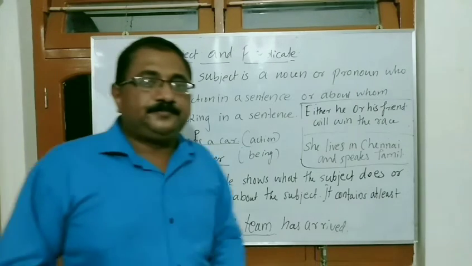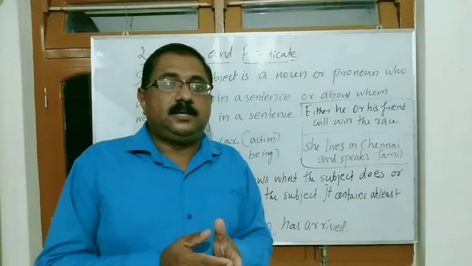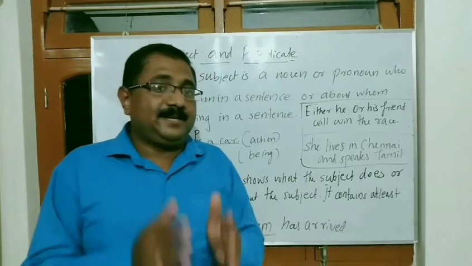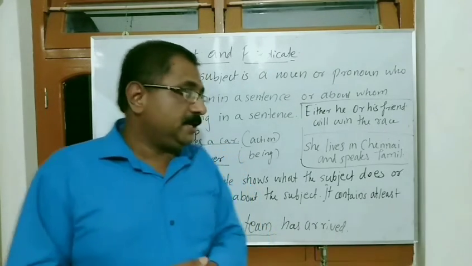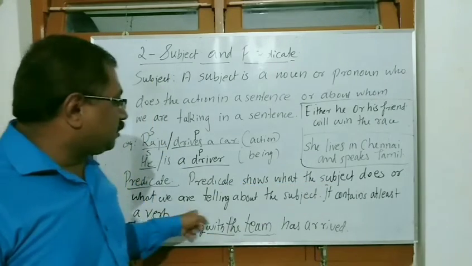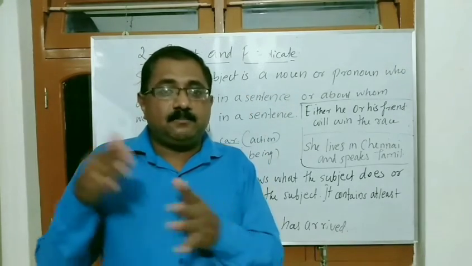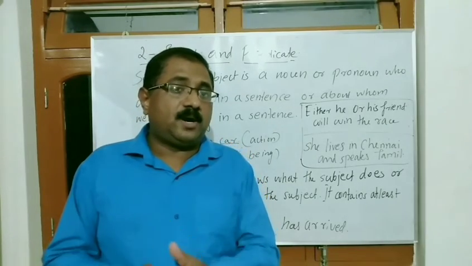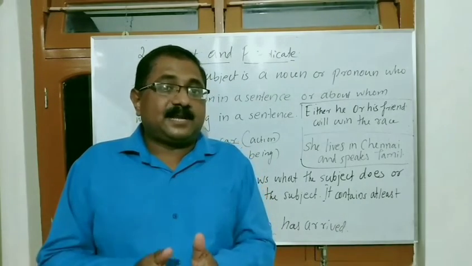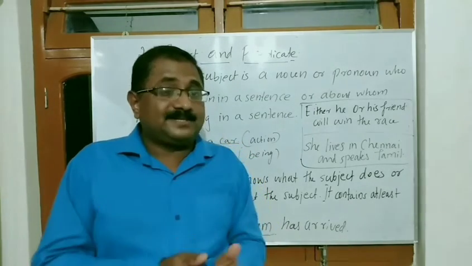Like subject, predicate is also there. So what is called predicate? Predicate means a group of words containing a verb. The main feature of the predicate is that it has a verb. At least one verb will be there. And predicate shows what the subject does or what we are telling about the subject. That means predicate shows the action done by the subject, what the subject is doing in a sentence, or what we are describing about the subject in a sentence.